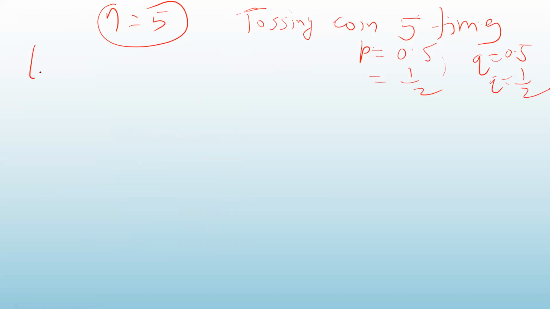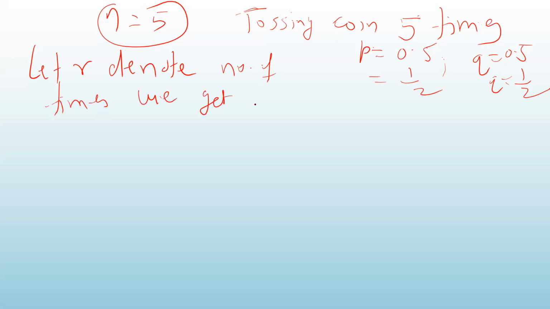What is my R? Let R denote the number of times we get success. Now remember, here getting a success means getting head. n is the number of trials.